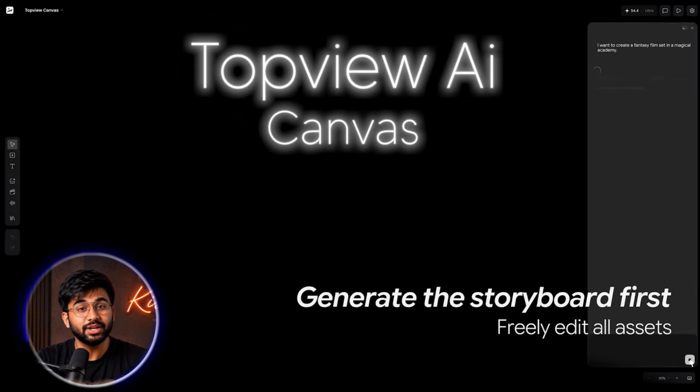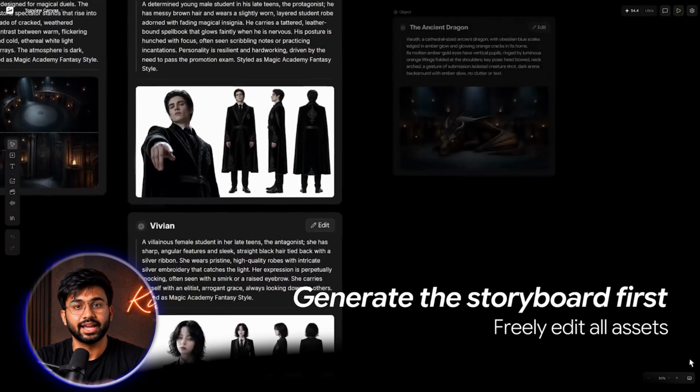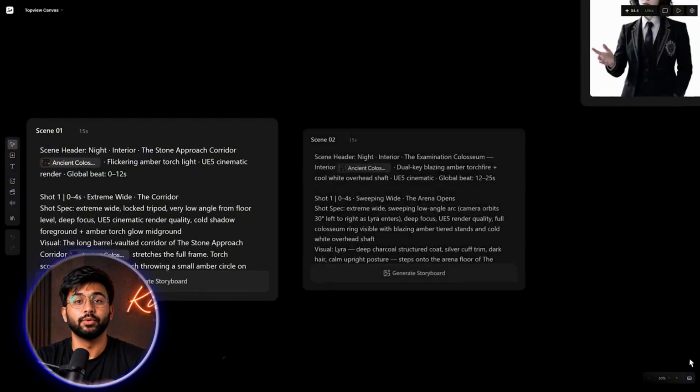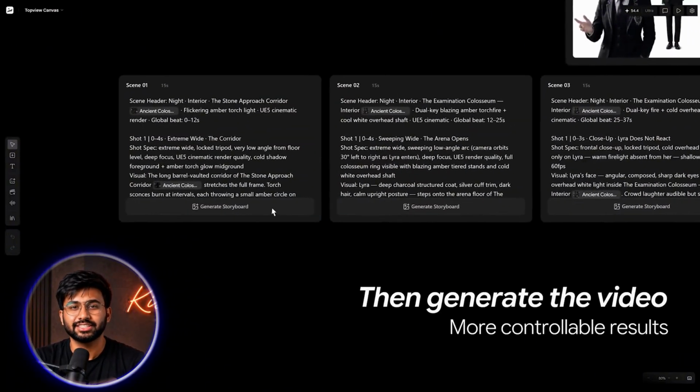This is Topview Canvas, the world's first storyboard-first infinite canvas for AI video. And by the end of this video, you will understand exactly why planning before generating changes everything.